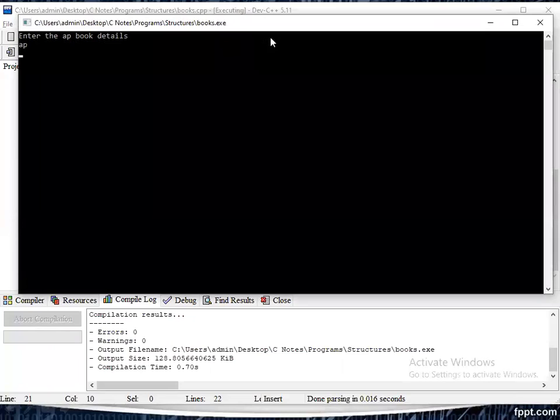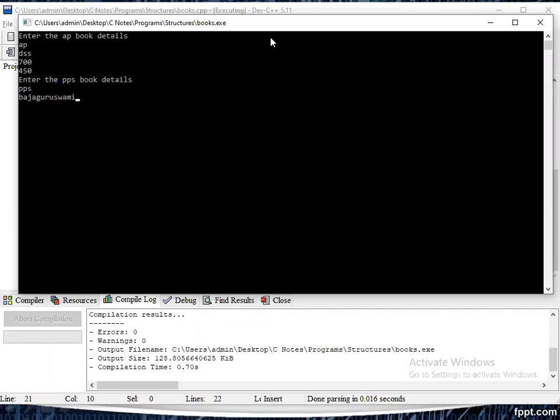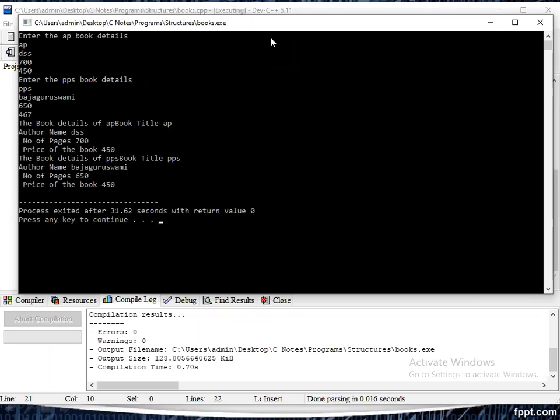AP. Next, any author. Total number of pages 700. Price 450 rupees. Next, PPS. PPS book author Bala Guru Swami. Next, number of pages 650. Next, the cost 457.